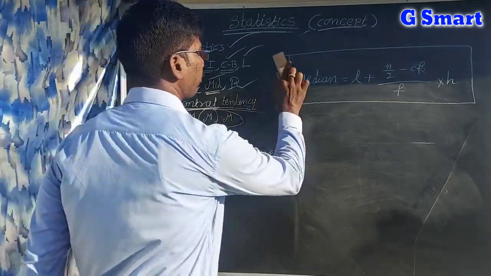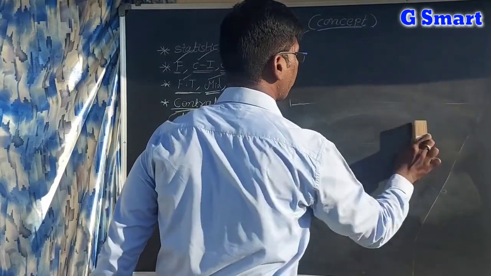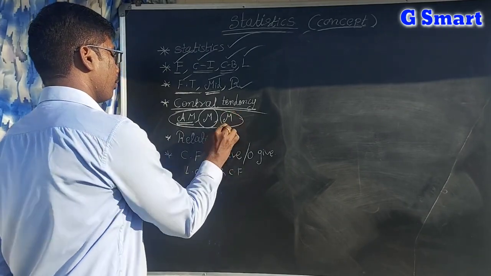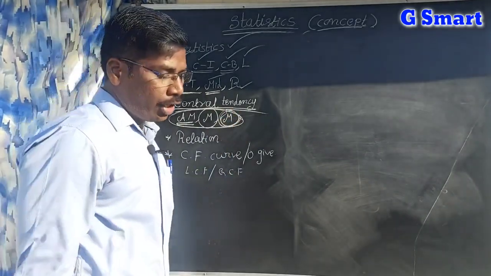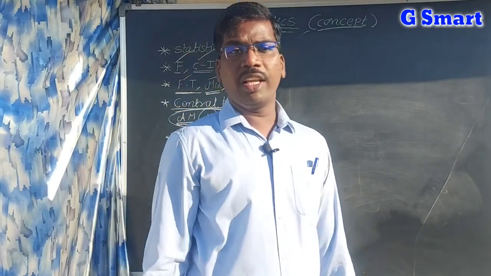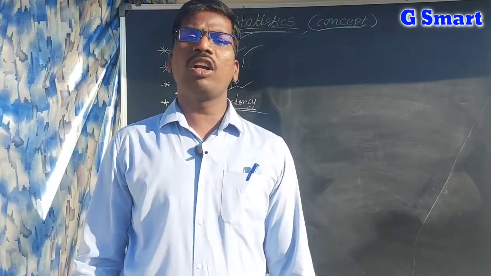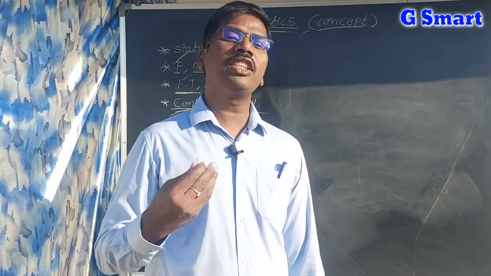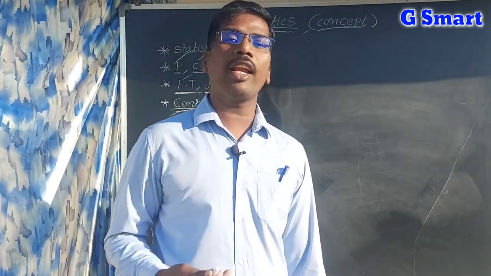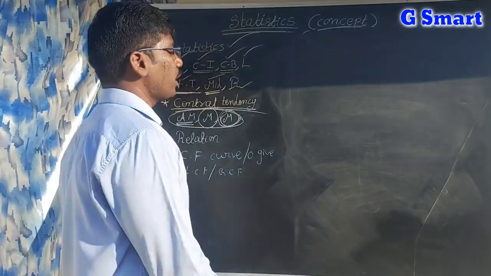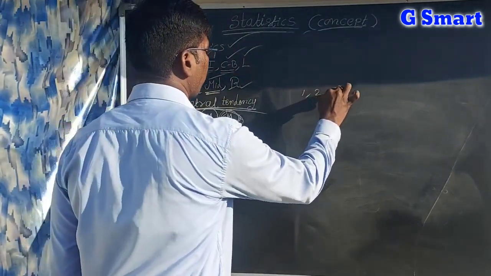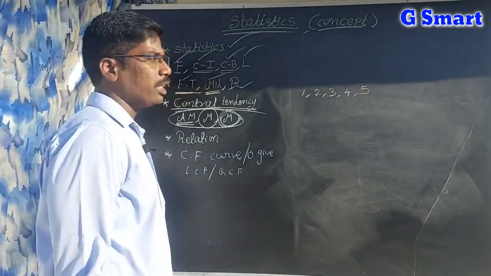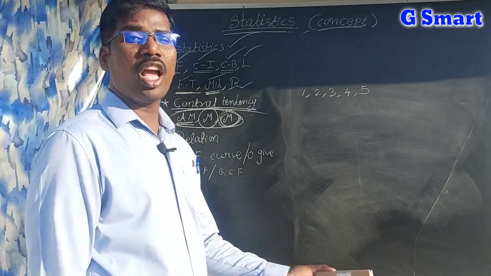Next, mode. In a data set, an observation which repeats again and again is called the mode. For example, if you take 1, 2, 3, 4, 5, there is no repetition, so this data does not have a mode.